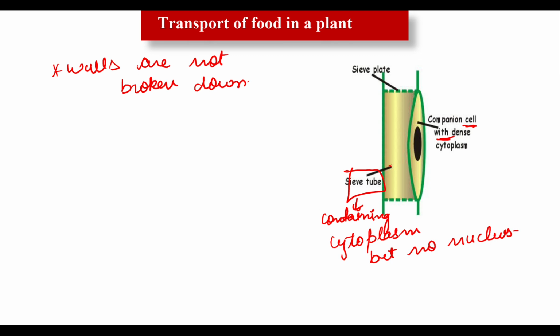While xylem vessels contain no nucleus and no cytoplasm, the sieve tube cells contain cytoplasm but no nucleus.